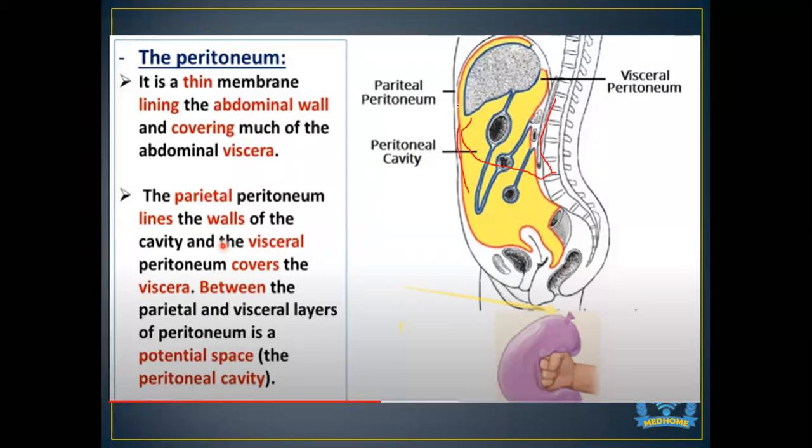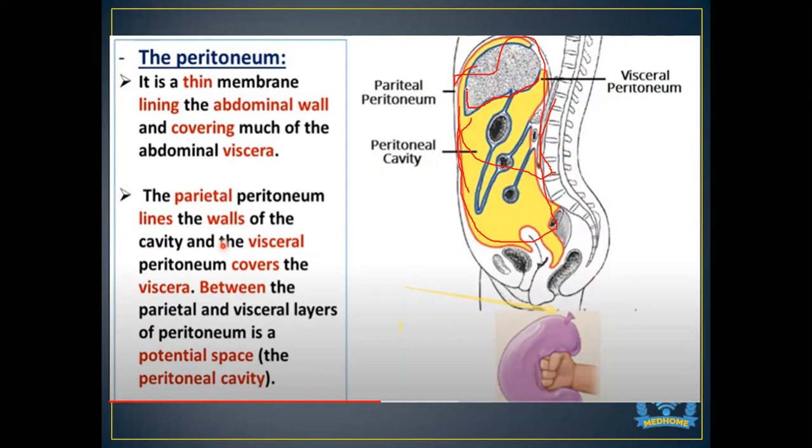So this lining, if you follow my arrow or pen, the whole of this cavity that I'm marking is the parietal peritoneum, while the organs which are surrounded, like the diaphragm, surrounded by the bluish or the red line, that is going to be the visceral peritoneum. By visceral peritoneum, I mean the covering or lining which is covering the viscera.